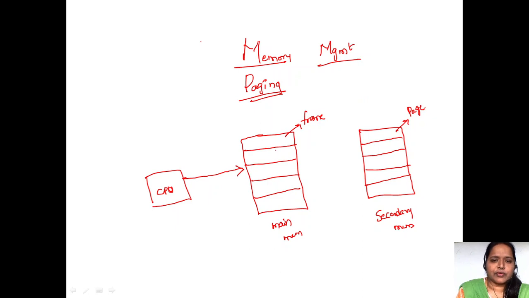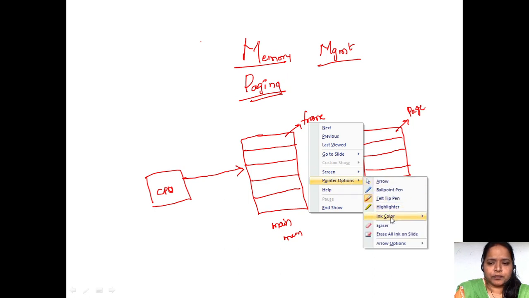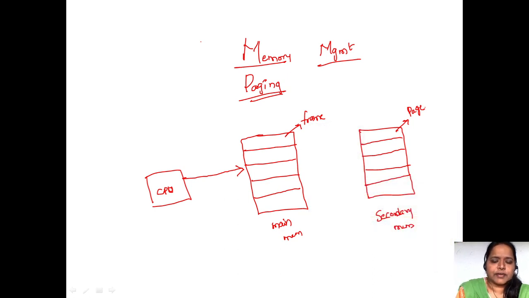Now suppose the CPU has fetched for some X instruction. For suppose this X instruction is not in the main memory. Now what we have to do? We have to dump that X instruction from the secondary memory to the main memory. That means pages we have to dump onto the frames.